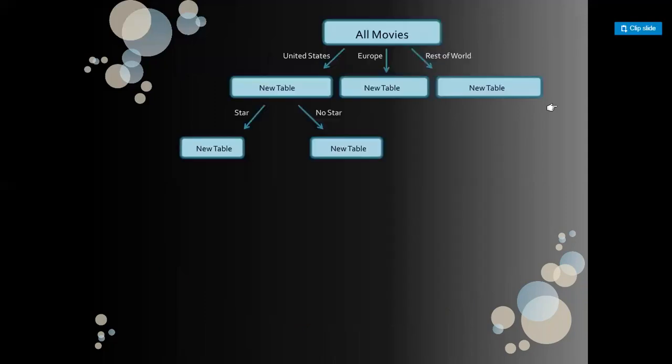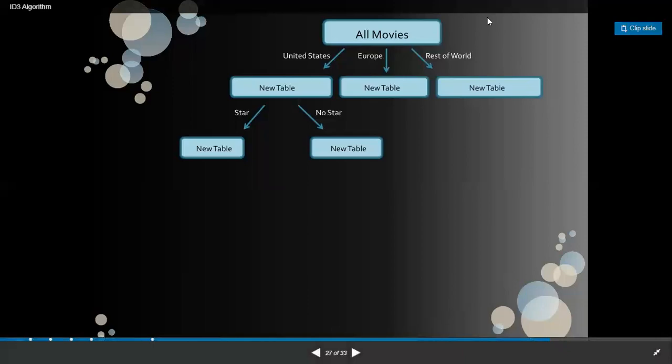In this way, we shall divide it further. This process is repeated until we get groups with zero entropy, or all the attributes have been used for splitting. So that's all about the information gain.